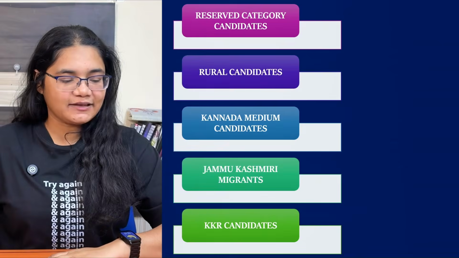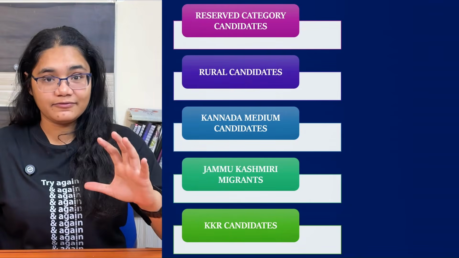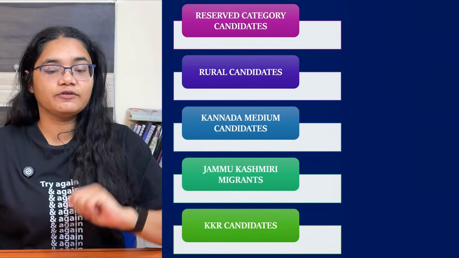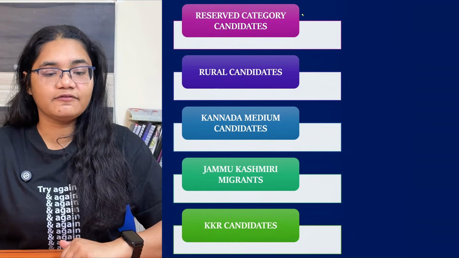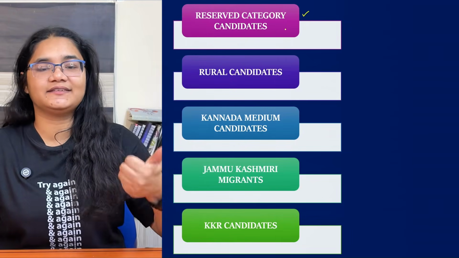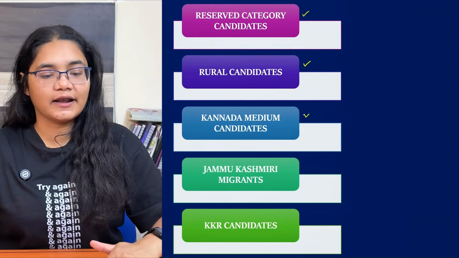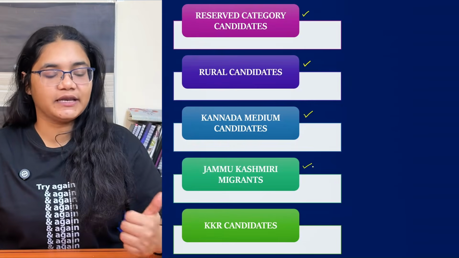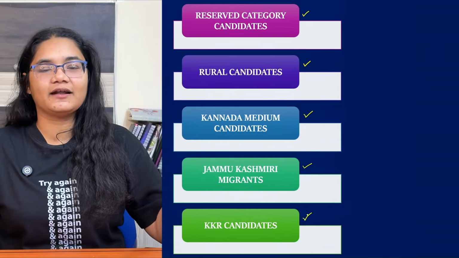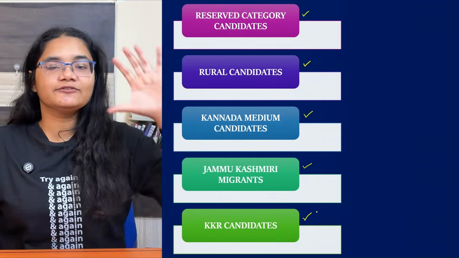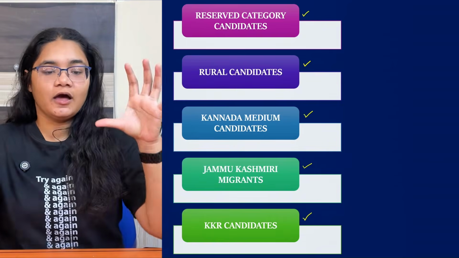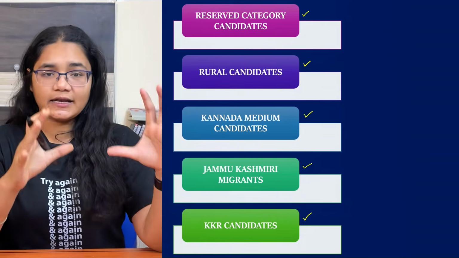Okay, so let's see what all reservation categories we have. The KEA has provided. The first one is reserved category candidates. This belongs to SC, ST and OBC category of students. Next, rural candidates, Kannada medium candidates, Jammu Kashmiri migrants, KKR, that is Kalyana Karnataka region candidates. So these are some major reservations that are available.